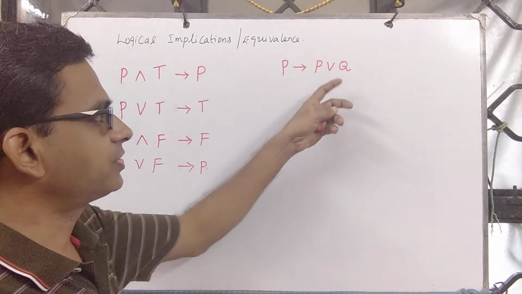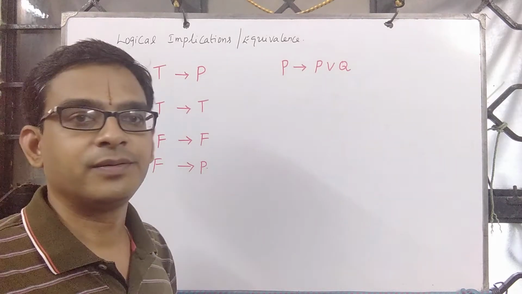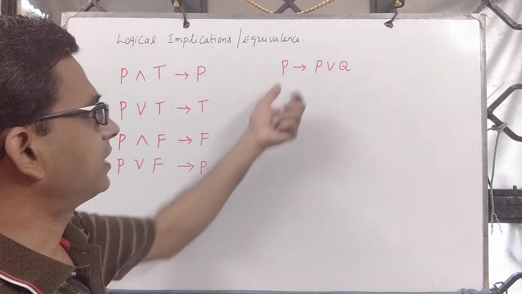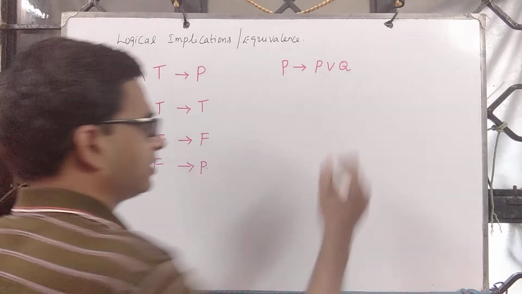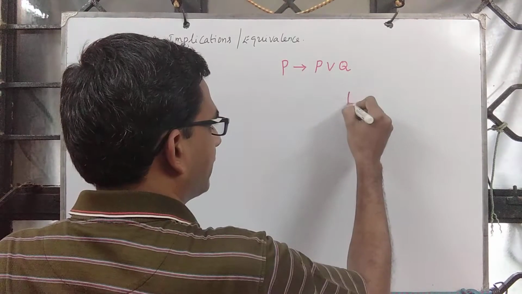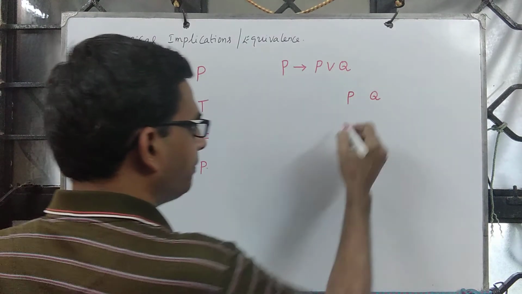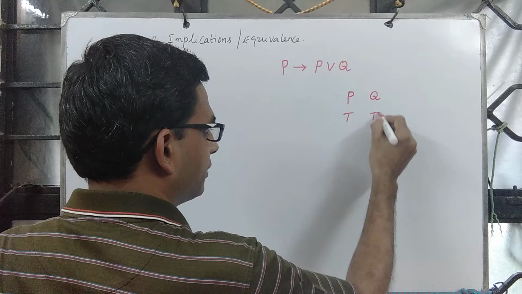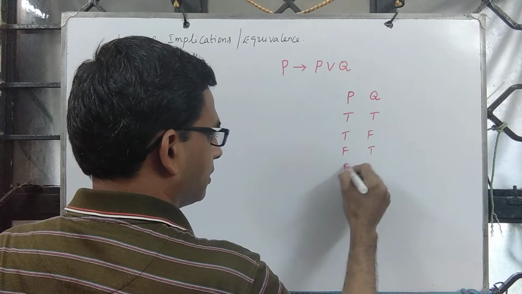In some sense, you are adding a proposition along with P. Now the question is, does P imply P or Q? We can check this. Let's look at possible values for P and Q.